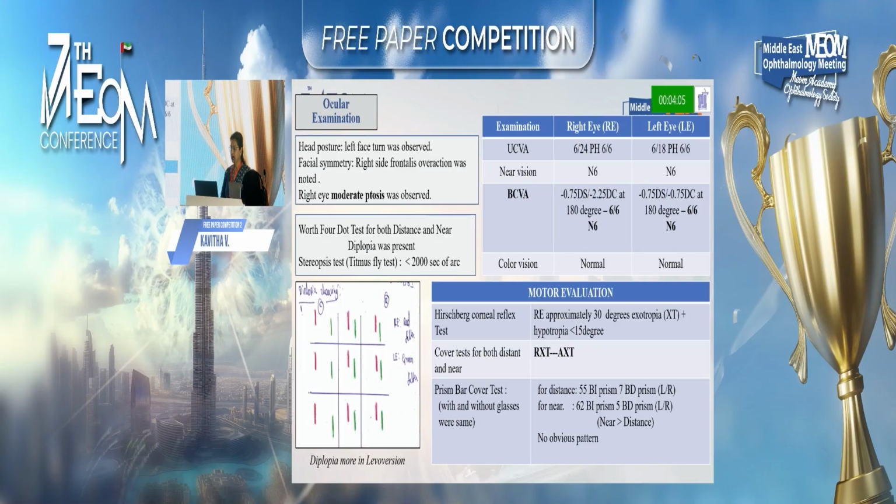Bagolini test revealed diplopia and stereopsis was less than 2000 seconds of arc. Diplopia charting revealed double vision more in the left gaze. His best corrected visual acuity was 6/6 and N6 in both the eyes and color vision was normal. On squint evaluation, he had right exotropia which was alternating. For distance, it was about 55 prism base in with vertical component of 7 prisms, and for near, it was slightly more, about 62 prisms, and there was no obvious pattern.